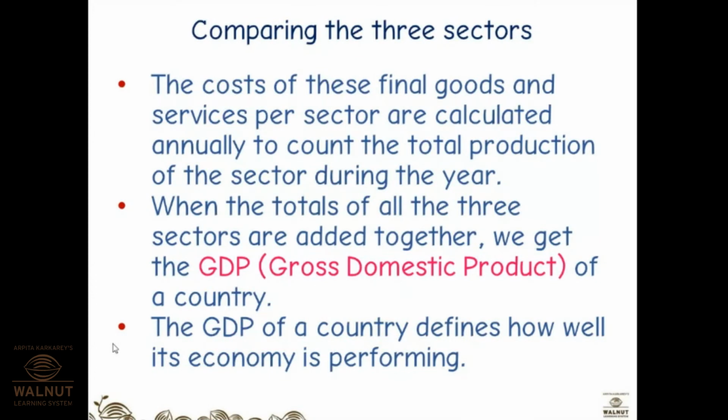So each sector's final product is being taken into consideration for an annual, for 1 year. Okay, and then it is added up. When the totals of all the three sectors are added together, we get the GDP, that is gross domestic product of a country. Okay, so that is what GDP is.